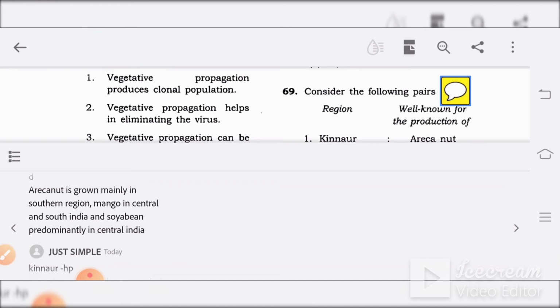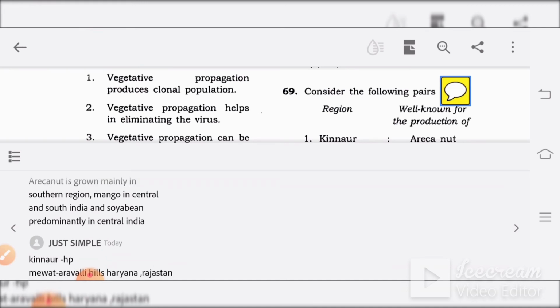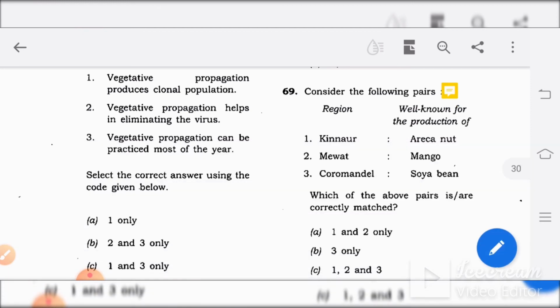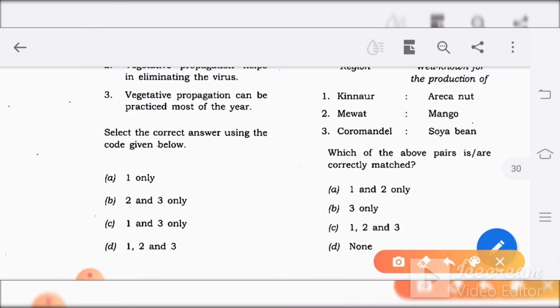So again, Kannaur is in Himachal Pradesh. Mewat is in Haryana, nearby Haryana and Rajasthan, near the Aravalli Hills. And then Coromandel, soybean. Coromandel is a coastline and soybean is majorly grown in central India. So in that way, none of the options are right, none of them match. The answer would be D.